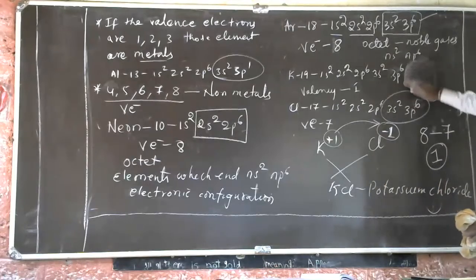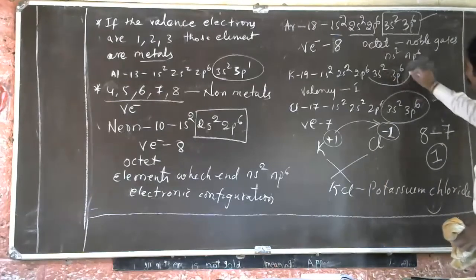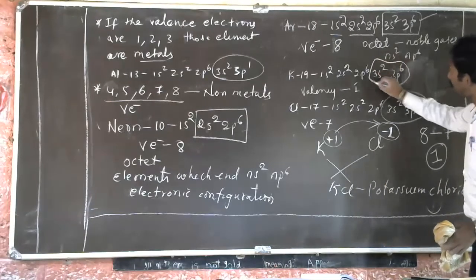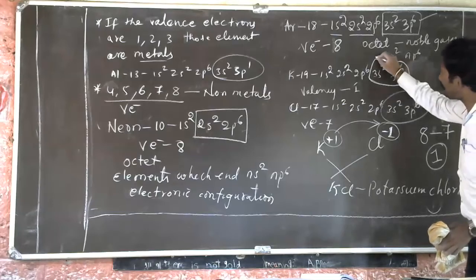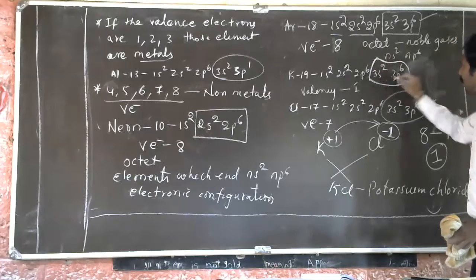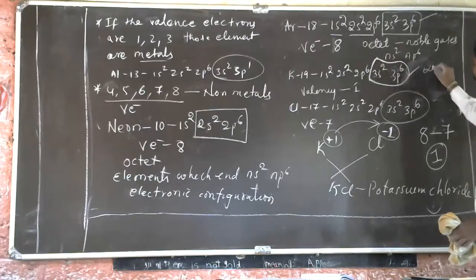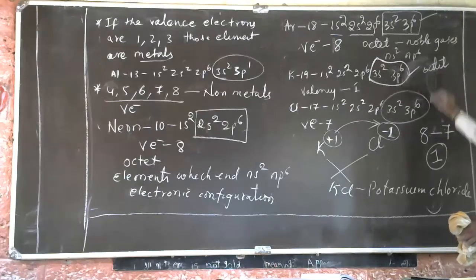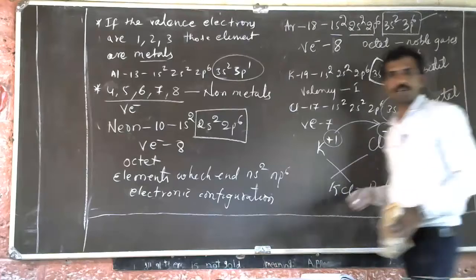So when potassium gives an electron, and you see now the electronic configuration of potassium, it is ns2 np6, which means this became an octet now. This became an octet and this also became an octet. Now they become stable.